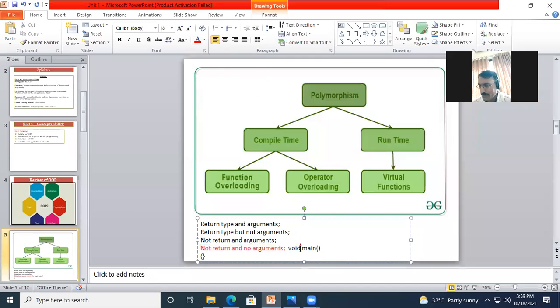If I write here, instead of void, let's say integer, it has a return. When you have mentioned your function main as an integer, the body of this has to contain the return statement. Okay, I will take it to the next slide.